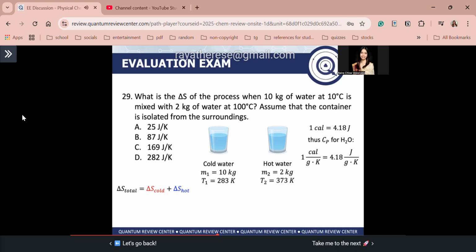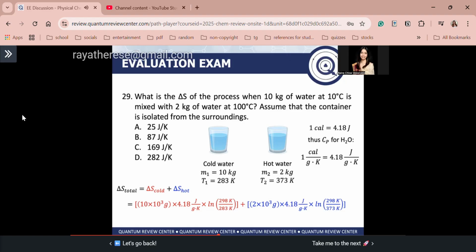Okay, so now let's determine delta S cold. Delta S cold is equal to MCP ln T2 over T1. Again, delta S due to temperature change kasi wala kang phase change. So M, the mass of your cold water, 10 times 10 to the power of 3 grams, times CP in terms of J over grams times Kelvin. Again, bakit? Kasi kailangan yung sagot natin in terms of J over Kelvin. Times ln T2 over T1, 298 divided by 283. Again, T2 here, 298, is the final temperature, sinolve natin kanina.